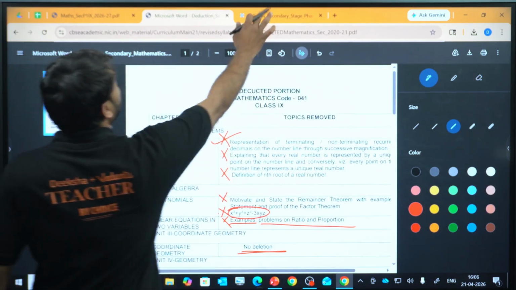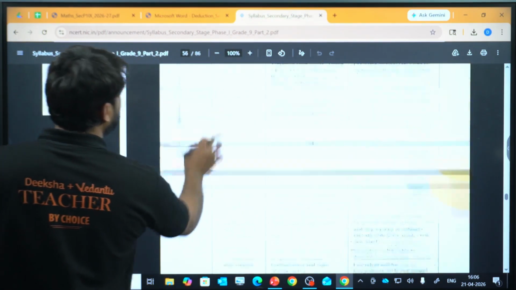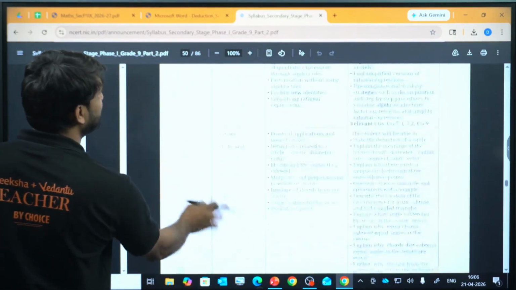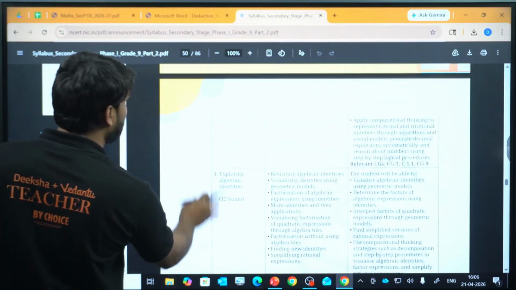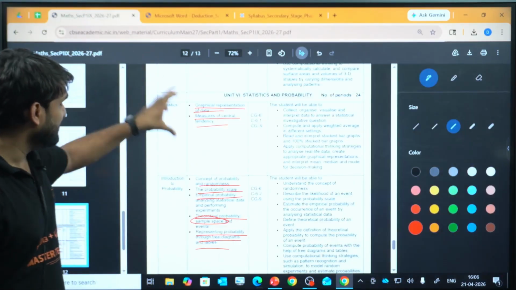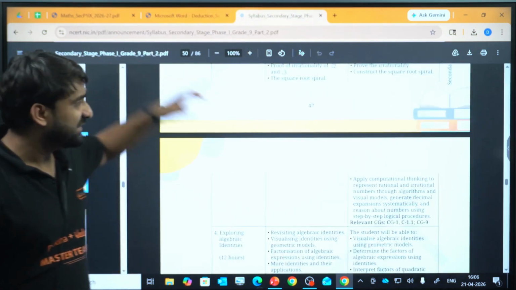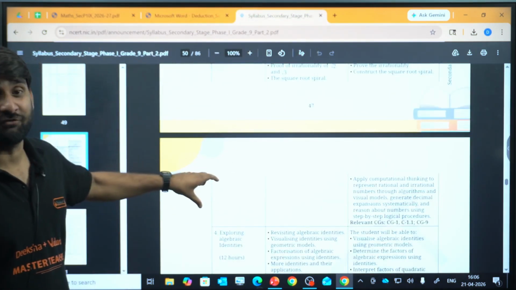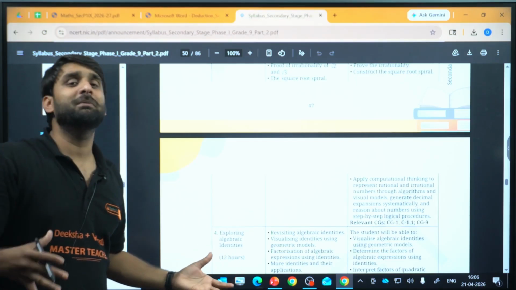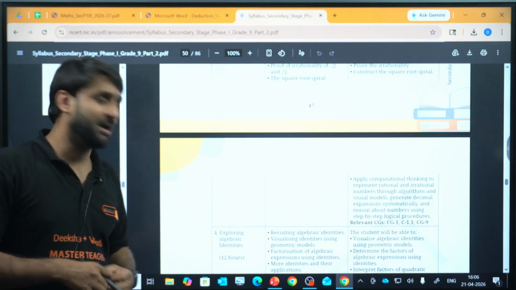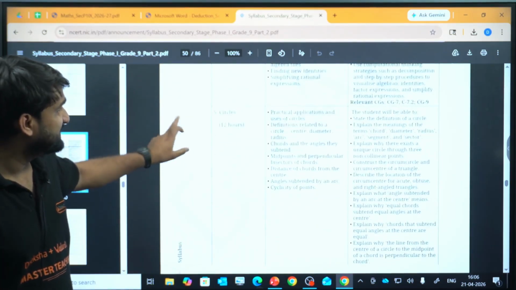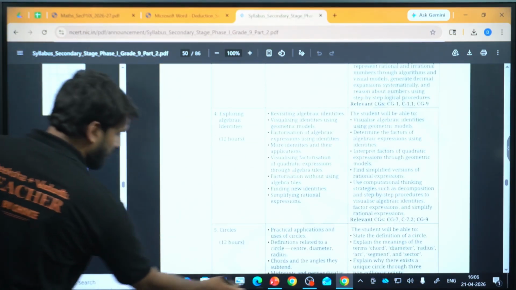Now, if I show you here, this is the very first draft of the new redesigned syllabus that was released by the CBSE this year, before releasing the recent syllabus pattern. The CBSE initially released this draft just to give you a short overview of how many chapters there will be and what new elements have been added. So this was the new draft released by the CBSE this year. So my dear champion, this is all about your new syllabus.